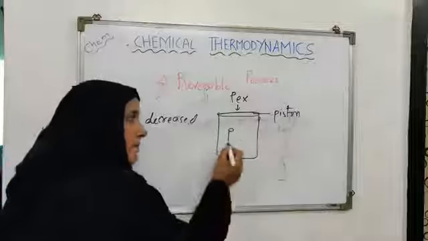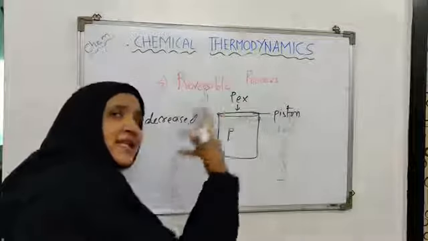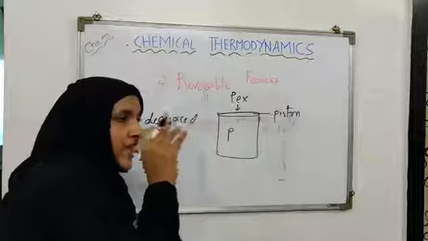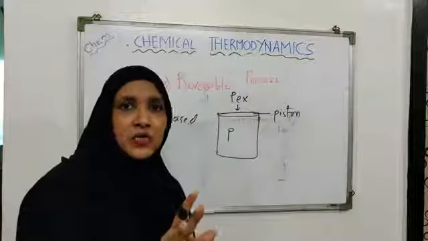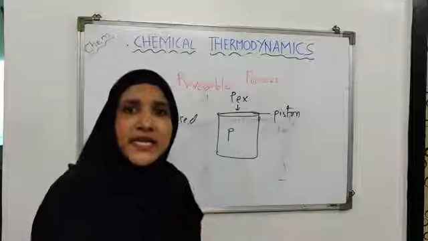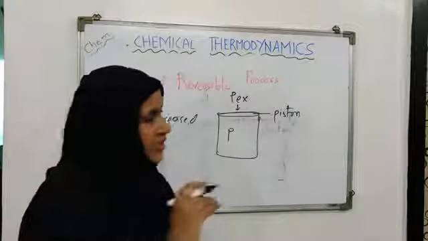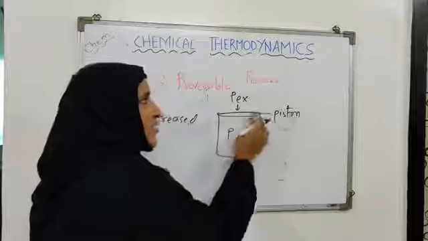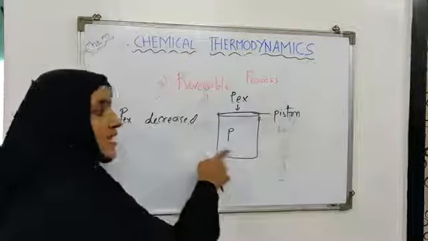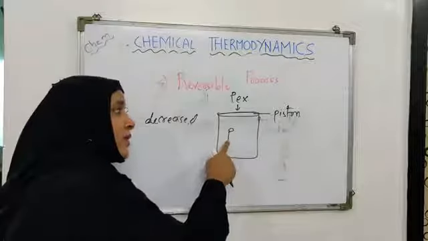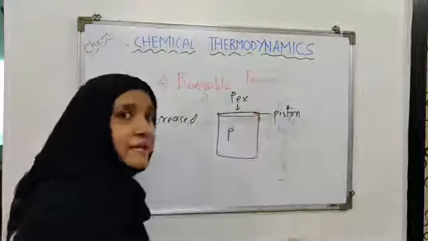Look, every system or reaction will always continue to change until it acquires the equilibrium state. Okay. So as the equilibrium has been disturbed due to the decrease in external pressure, now the system will start changing and it will try to acquire equilibrium again.